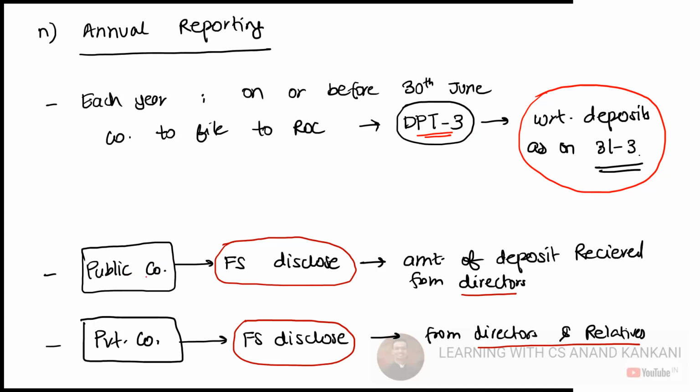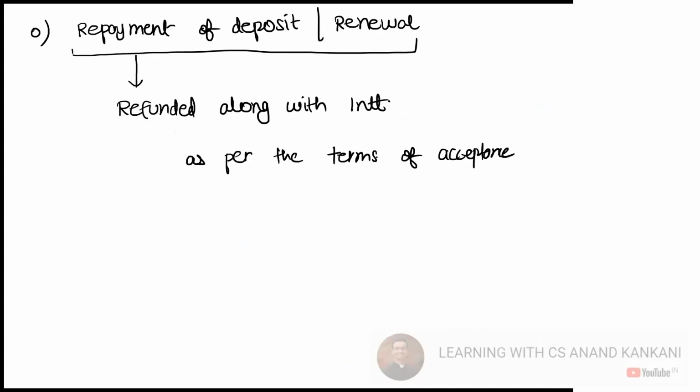Now, in case of public companies, the financial statement should disclose the amount of deposits which is received from the directors. In case of private company, it should also disclose the directors as well as the relatives, because in case of public company, the amount which is received by the relatives is considered as deposits. Since the exemption has been given, therefore you need to give the disclosure in the financial statements. Then repayment of the deposit or its renewal, that has to be refunded along with the interest as per the terms of the acceptance.